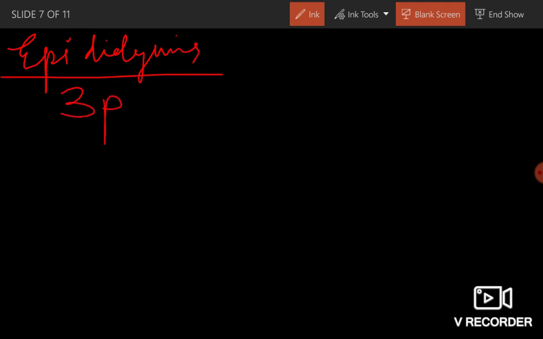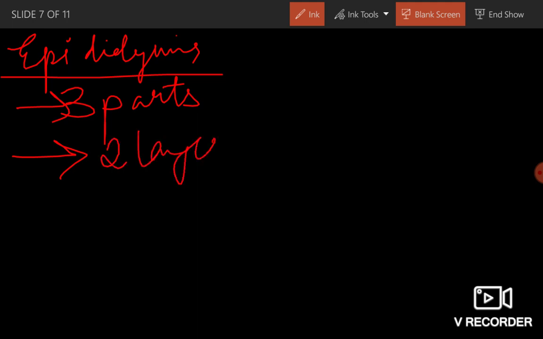So epididymis had three parts. We have discussed the three parts also. The wall of epididymis is made up of two layers.